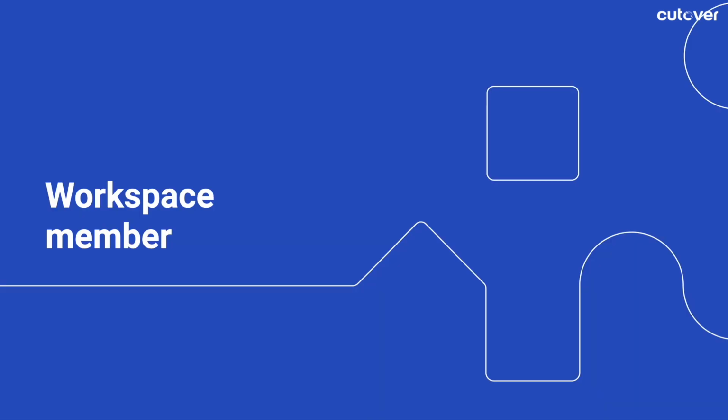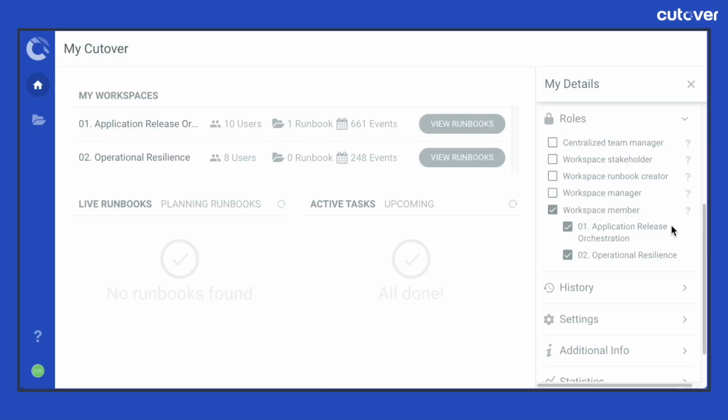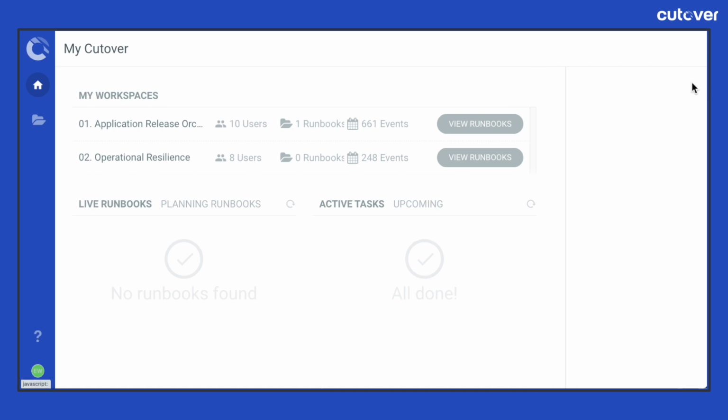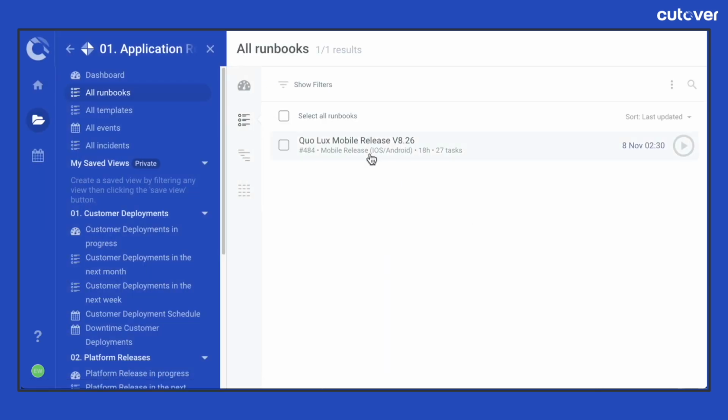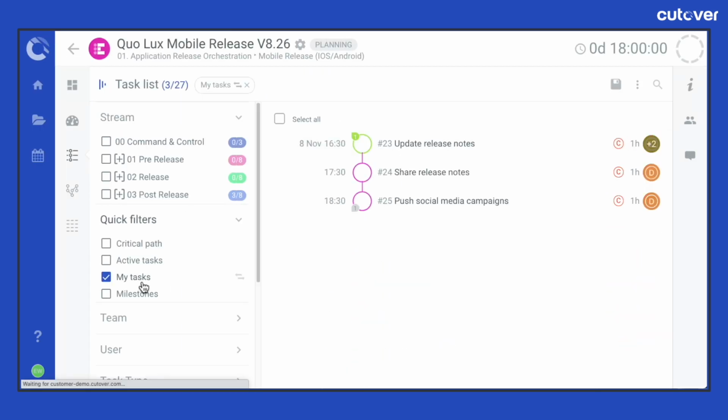A workspace member has the lowest permissions on the platform. They can access the workspace, but they cannot read anything until they've been granted further permissions or they've been added to a runbook. This role is typically given to users that are only required to execute tasks that they've been assigned to within a runbook.